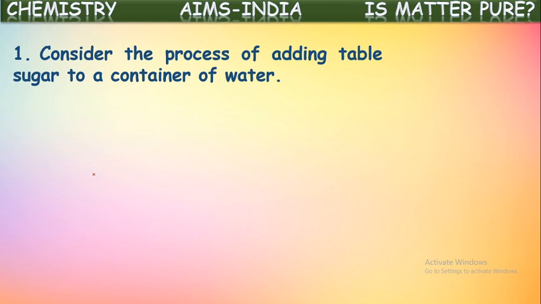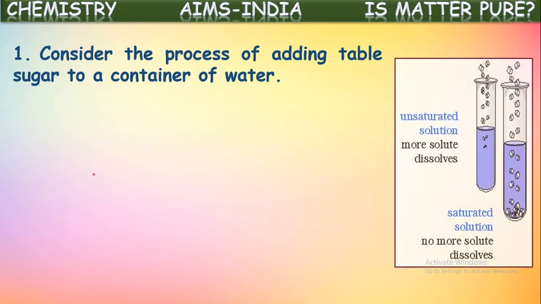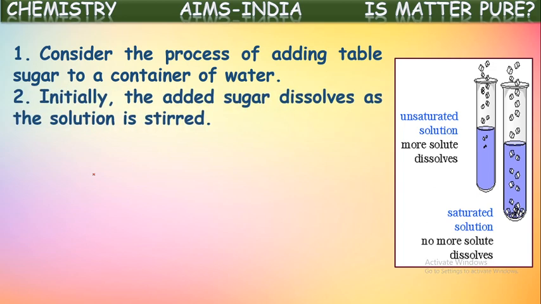Consider the process of adding table sugar or common sugar to a container of water. Let us try to see how to prepare a saturated solution. If you take a container or a test tube with water and add some sugar into that, what happens? It dissolves into it, as we know. Initially, the added sugar dissolves as the solution is stirred.